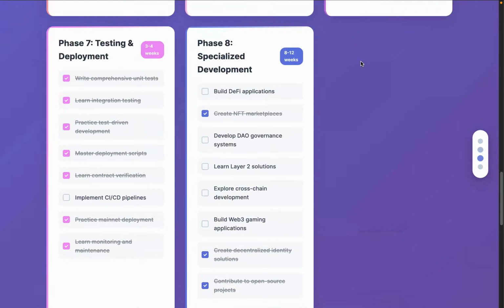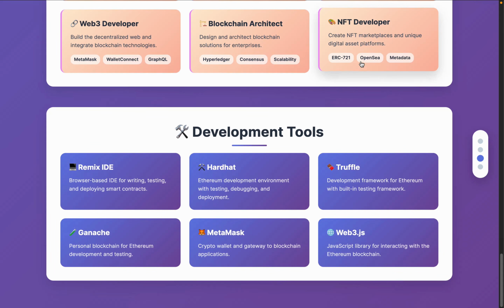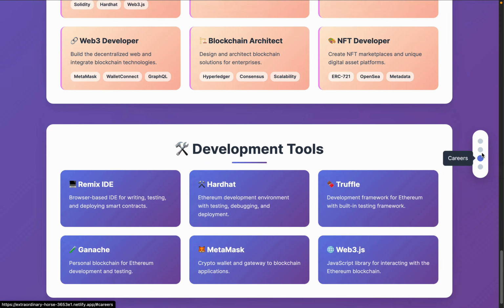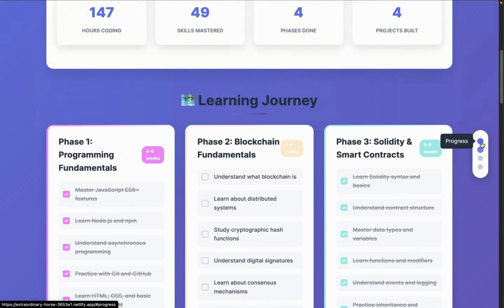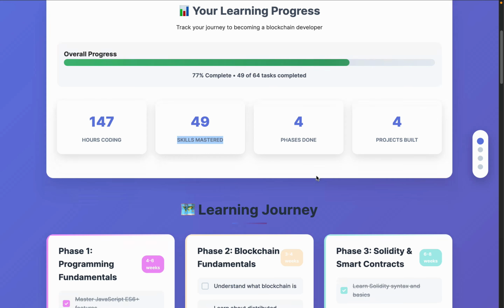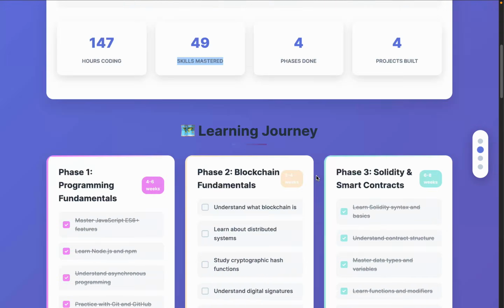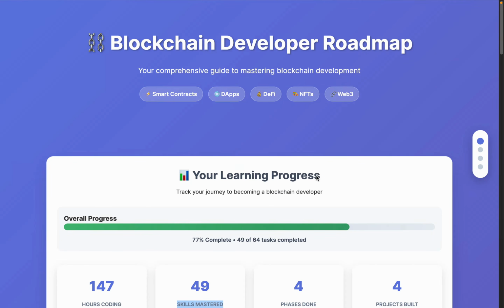So this is a complete roadmap which you have to follow if you really want to master complete blockchain development. This one is a really powerful roadmap. You have to learn step by step. You can also track your progress bar, how much you have scored, how many hours of coding you have done, master skill, phase done, and that's all we have. So I hope you have understood what exactly you have to follow to become a blockchain developer in 2025, and what things are required for you to master.